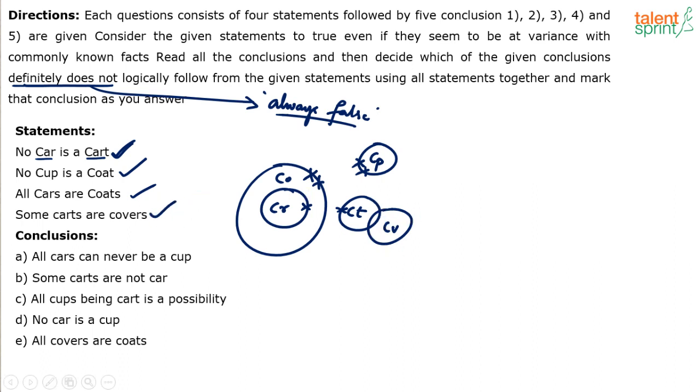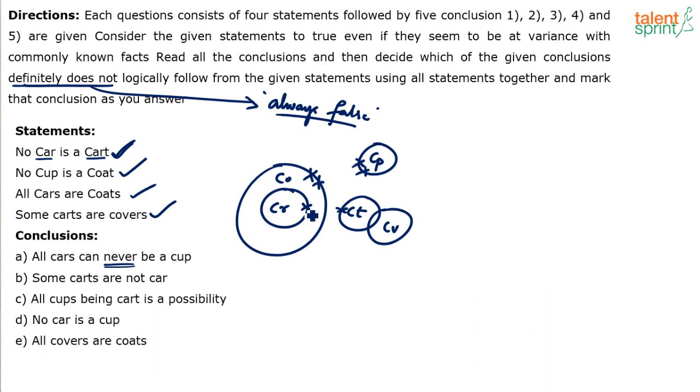You getting it? No car is a cart. No cup is a coat. All cars are coats. Some carts are covers. Now, read the conclusions. All cars can never be a cup. All cars can never be a cup is definitely false. He says this is definitely false. So all cars can never be cup. Cars here and cups here.